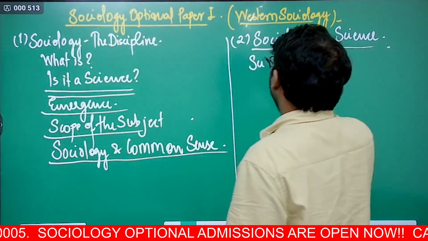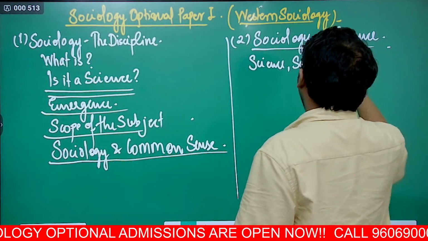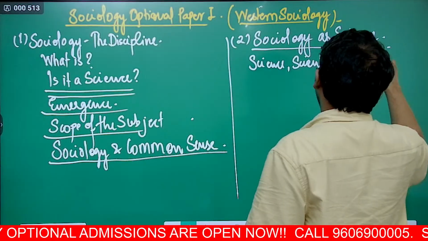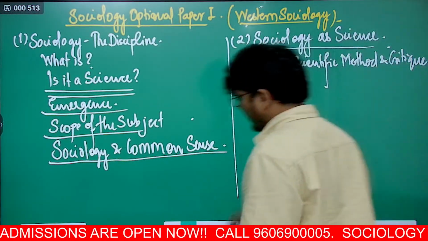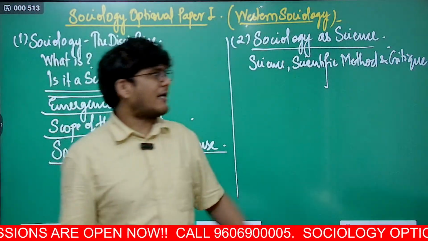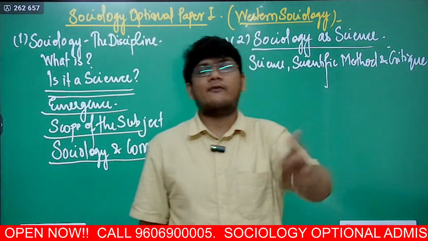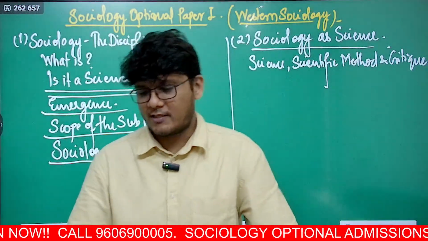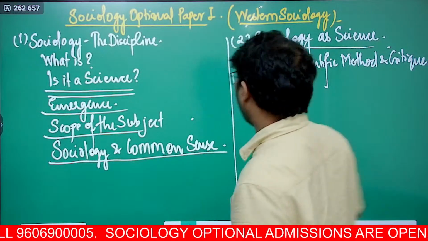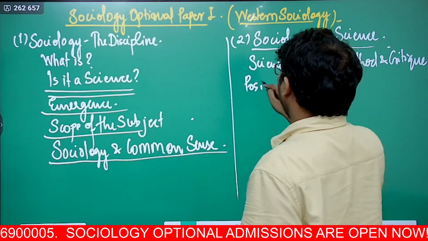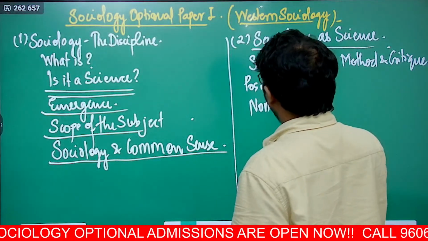In this, we will understand science. What is science? Scientific method. What is scientific method? And its critique. So we'll understand what is science, what is its scientific method, and its critique. When we understand what is science and what is scientific method, then only will we be able to deduce whether sociology is a science or not. Then we will look at different kinds of theories in sociology: positivist theories and non-positivist theories.